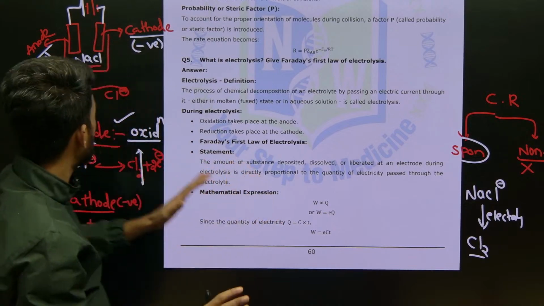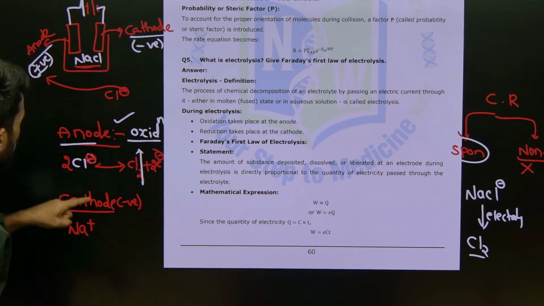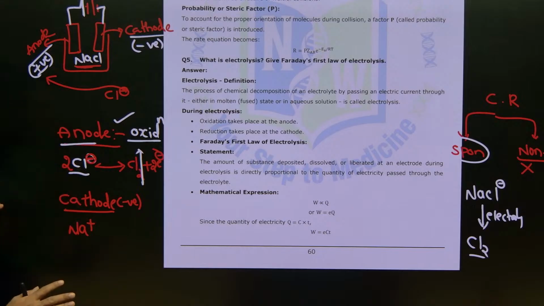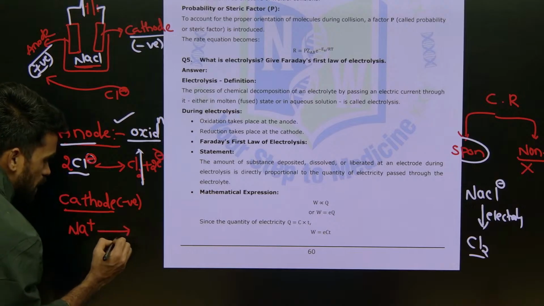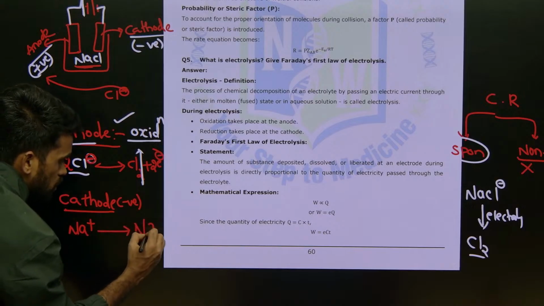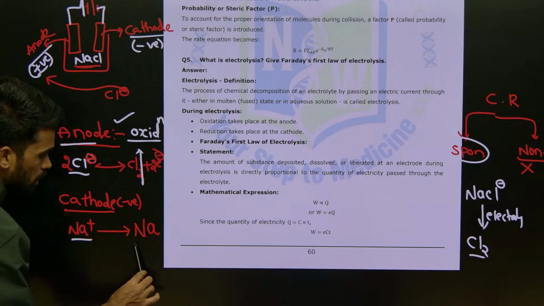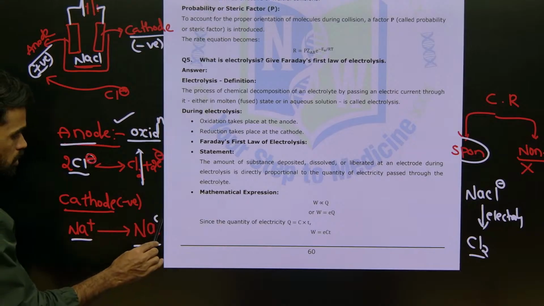For example, this is molten NaCl. So now anions go to the anode, cations go to the cathode. Cations are attracted by the cathode. So now this Na+ ion will be converted into Na. What is the process here? It is taking a sodium cation and converting it into a sodium atom, so there is zero charge.